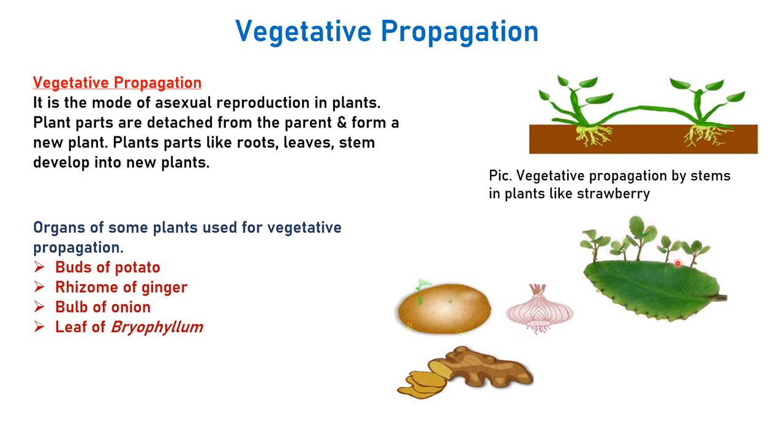You can remove these plantlets and sow them separately. Then you will find that separate plants are grown because of one single leaf. So this type of reproduction that you mostly find in plants is vegetative propagation.